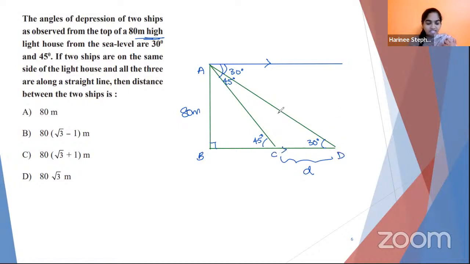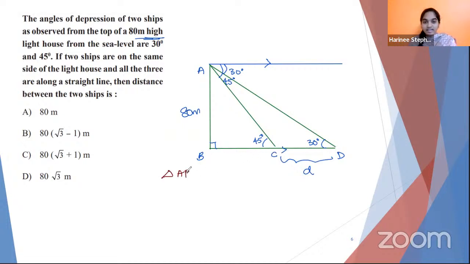Do we need to deal with hypotenuse here? No. So if hypotenuse is not involved, opposite and adjacent side are involved. So which trigonometric ratio is suitable? Yes, Manya? Cos. Cos involves hypotenuse. The very next one. Tan theta. Tan, yes. So we are going to use tan theta. I can see in Zoom many are replying option A, option A. I guess you are finding just BC, but we are supposed to find the distance between two ships. The ships are at the points C and D. That's what we are going to find.